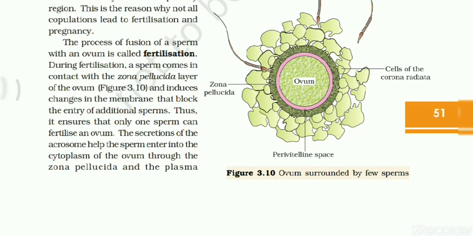During fertilization, a sperm comes in contact with the zona pellucida layer of the ovum and induces changes in the membrane that block the entry of additional sperms.